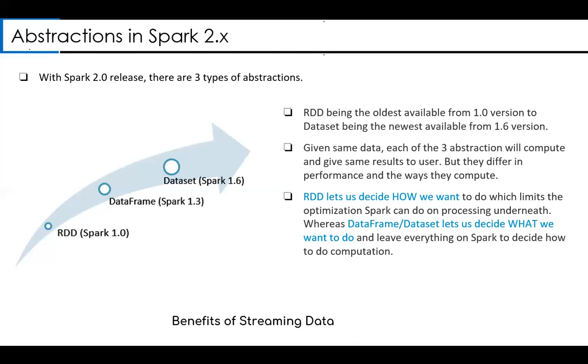Whereas if you use data frame, it tries to do optimization. It tries to filter first and then join. So a lot of performance benefits come when you use the data frame API. RDDs are considered legacy, low-level APIs that people don't tend to use anymore.